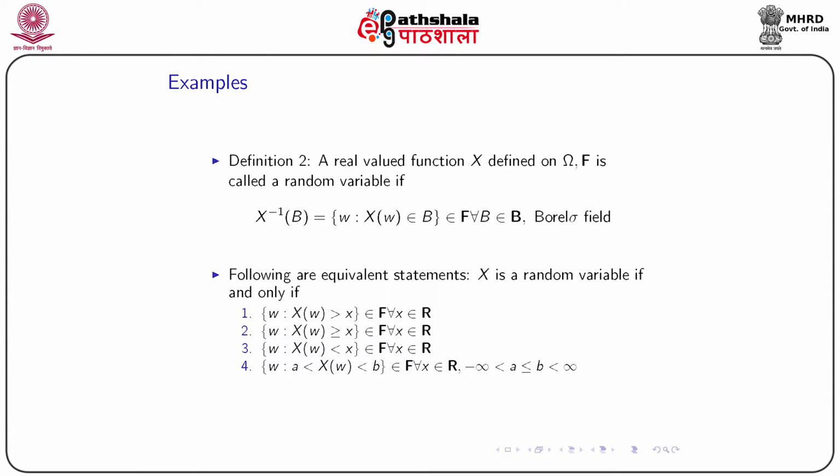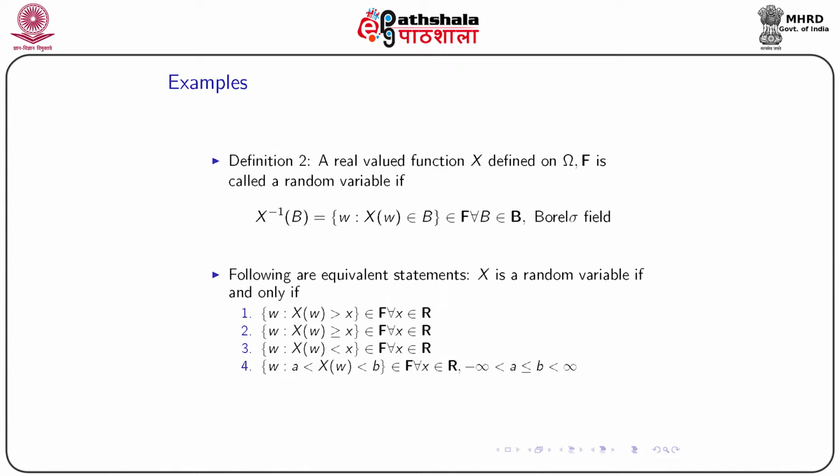If B is a member of the Borel sigma field, then we say X is a random variable if X inverse B belongs to script F for all possible B. This is what we call the second definition.